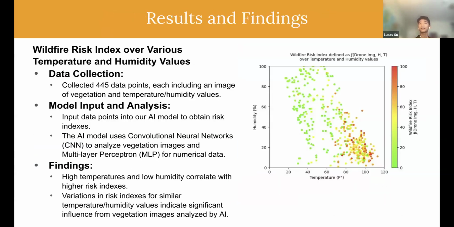So we collected basically 445 data points, each including an image of vegetation and temperature and humidity values. And we found that, as you can see in the graph, the higher the temperature and the lower the humidity, the higher the chances of a wildfire actually occurring in the area.